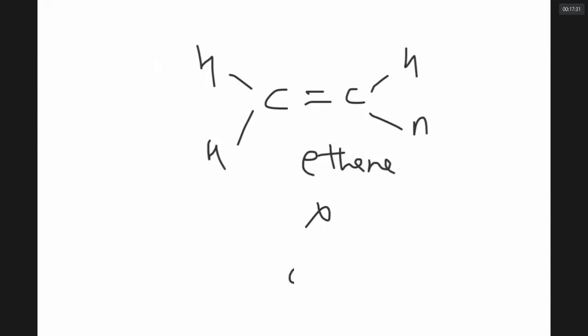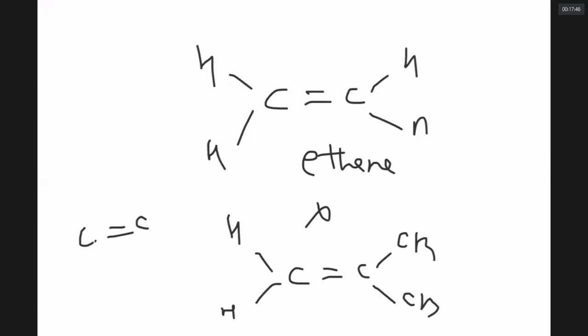Can I write geometrical isomerism for this molecule, 2-methylpropene? No, not possible. So if the molecule is like CAB double bond CAB, both A's on the same side is cis, both A's on opposite sides is trans.